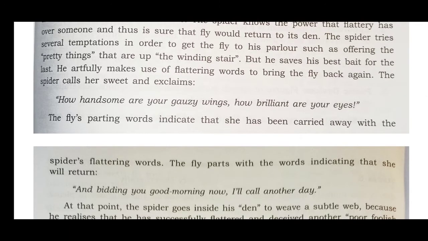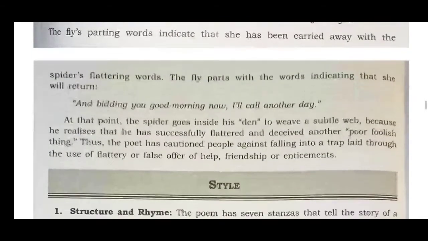The spider tries several temptations in order to get the fly to its parlor, such as offering pretty things that are up the winding stair. But he saves his best bait for the last. He artfully makes use of flattering words to bring the fly back again. The spider calls her sweet and exclaims, "How handsome are your gauzy wings! How brilliant are your eyes!" So you can go through the theme in detail.